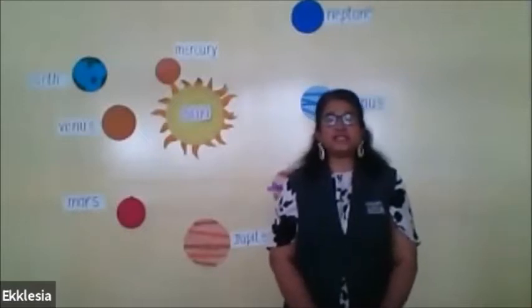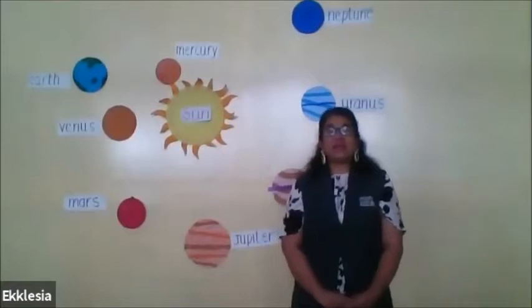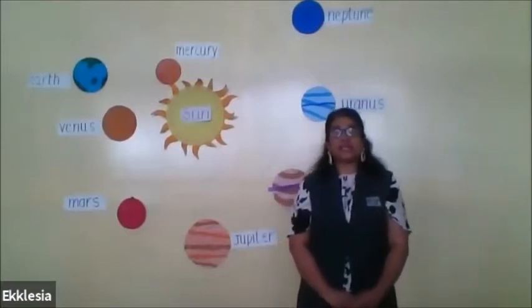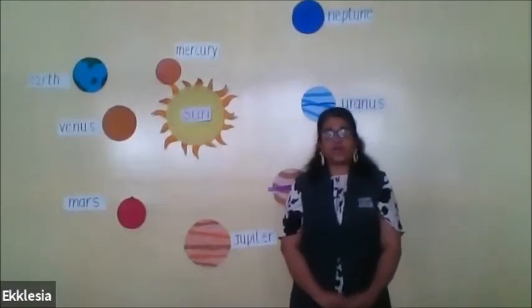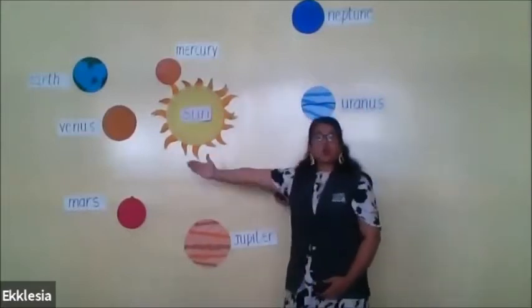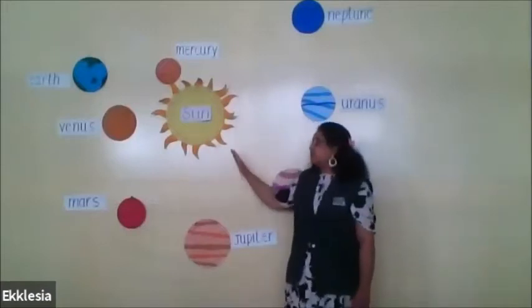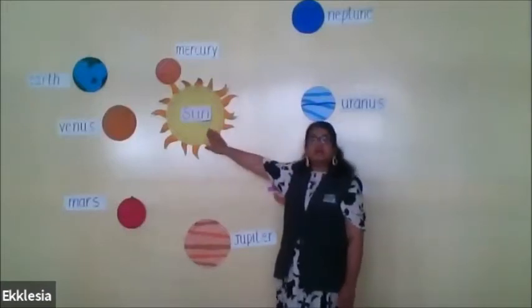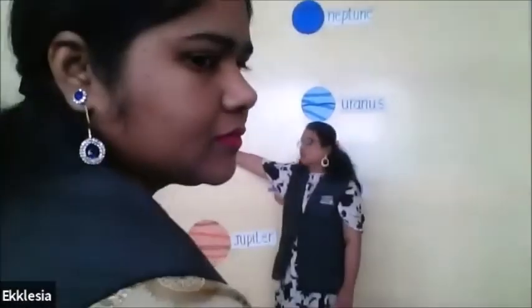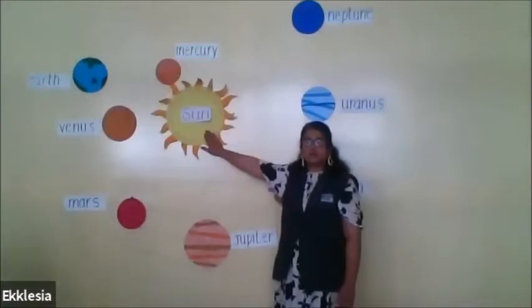Our universe has many galaxies. Yes, and the name of a galaxy is Milky Way. And in Milky Way, we have the solar system. In the solar system, we have Sun in the center. Sun is the only star in the solar system.